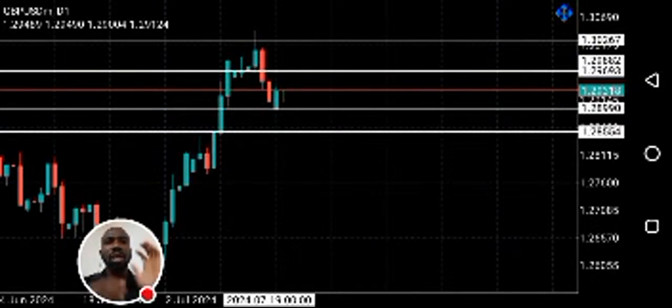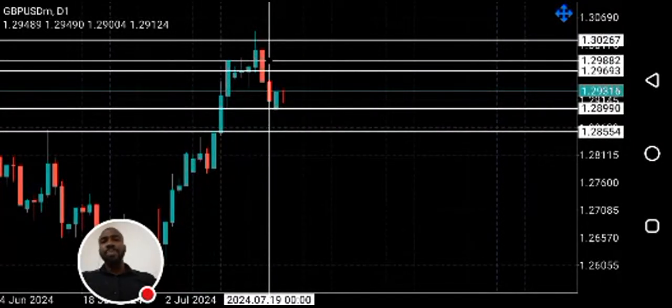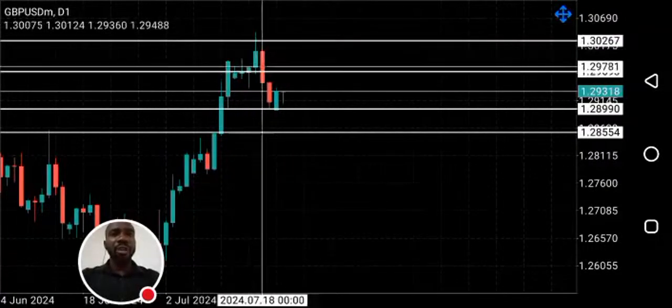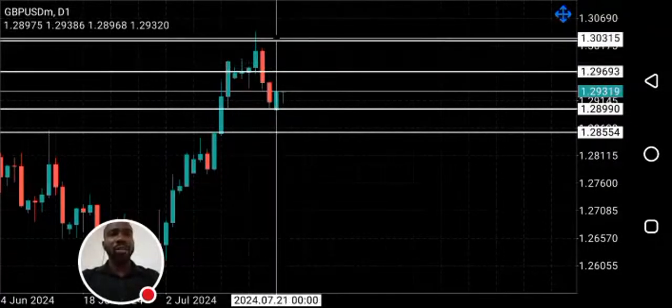So this week, we should expect more bearish move on GU. I hope that is clear. What we are seeing right now is just a pullback to a fair value gap that was created after the formation of this engulfing pattern on daily.